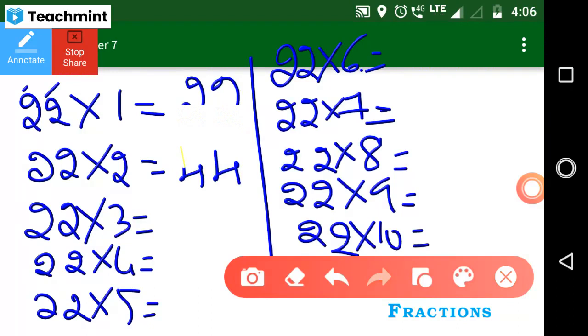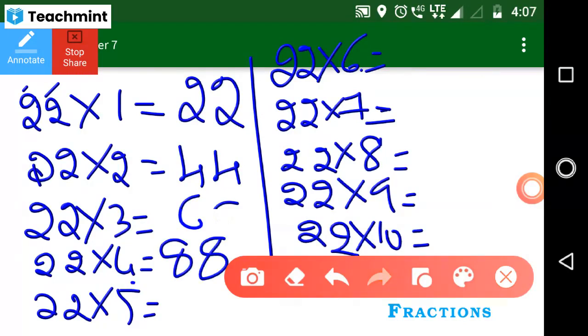Then 2 threes are how much? 6. Yes, just repeat 6 two times. 2 fours are? 8. Yeah, 8. Up to that, the same rule. So next, 2 fives are how much? 10. 2 fives are 10, no?